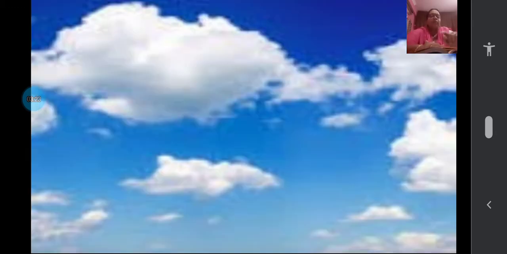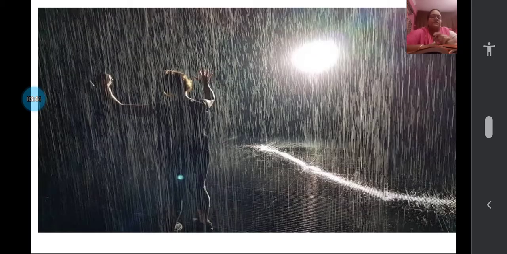So when they move up, they will form clouds. The water vapor forms clouds, and when the clouds become heavy, when they have so many water droplets with them, because up in the sky it is so cold. So you all know that water vapor on cooling again will change into water. You can see here again the clouds, when they become heavy, and because of the cold, they will fall as rain. So 4 important steps happen in the water cycle.